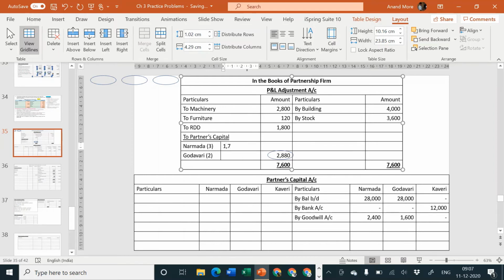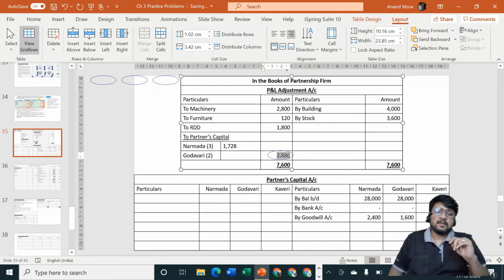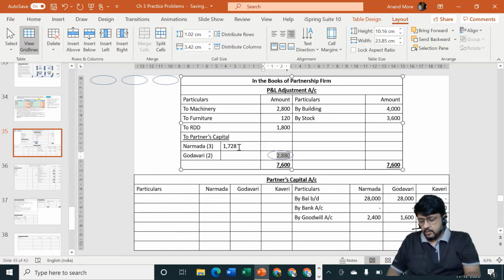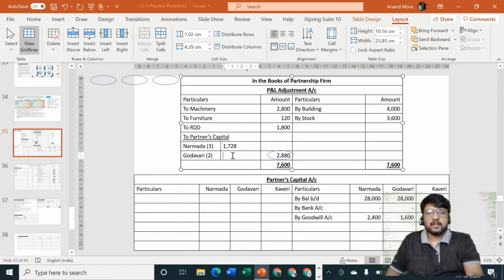Now generally when this kind of thing happens in exam, we lose our confidence. Whenever the last digit of the answer is 0 or 5, we start feeling that probably it is a good answer, it's a correct answer. But whenever the last digit of the answer is like 1728 or something like that, that is 8, 4, 3, 2, anything other than 0 and 5, then we start losing confidence. But don't worry, if you have performed the steps properly, then your answer is going to tally at correct amount only. So don't worry about the same. Okay, next is again 2880 divided by 5 into 2, that goes to 1152. So I'll consider here 1152.